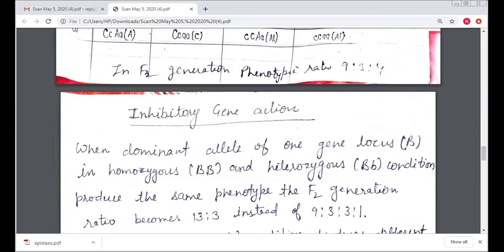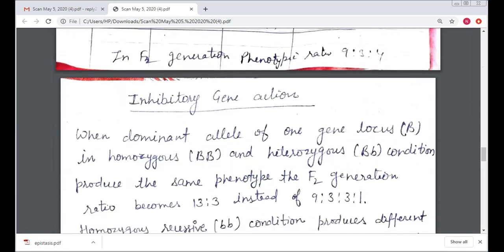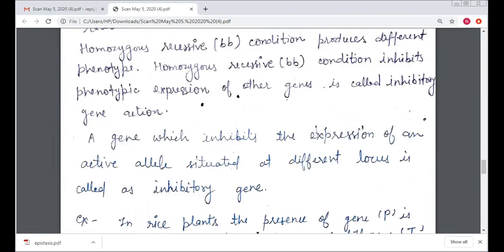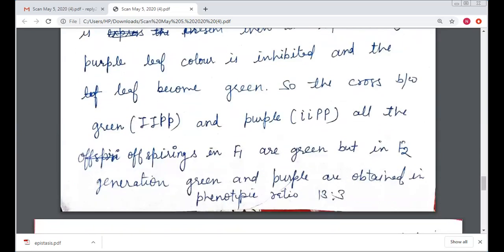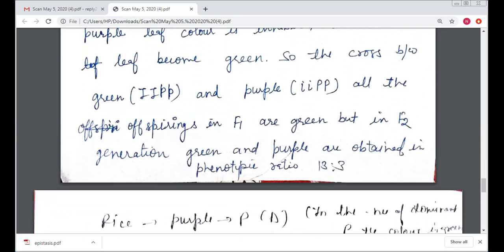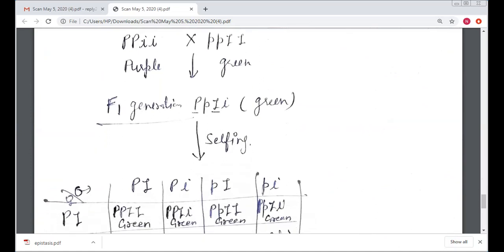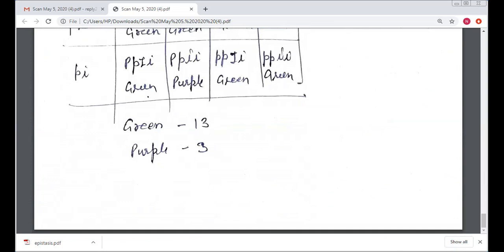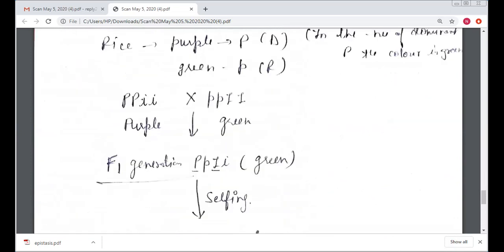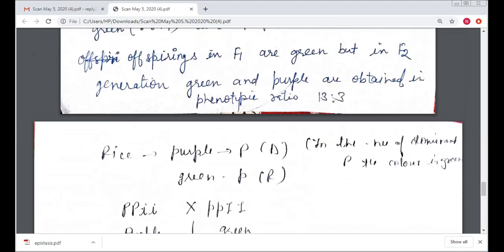The other type of gene interaction is inhibitory gene interaction. In this interaction, I repeat again, one dominant inhibits the other dominant when it is found in the homologous condition. So at the end of this topic, we find that the inhibitory gene interaction's phenotypic ratio in the F2 generation is 13 to 3. So these two are the important topics of gene interaction.